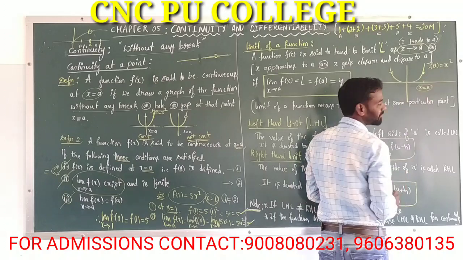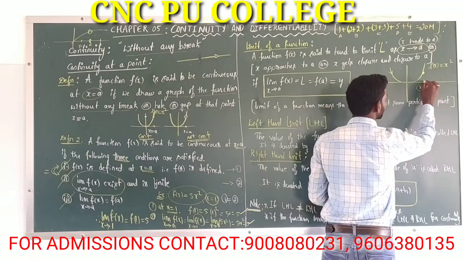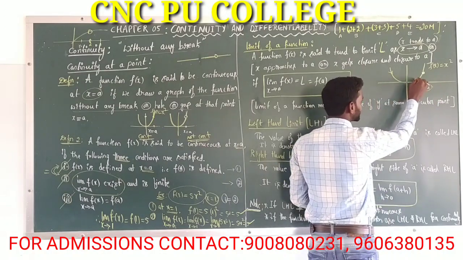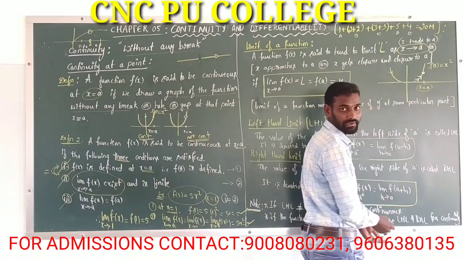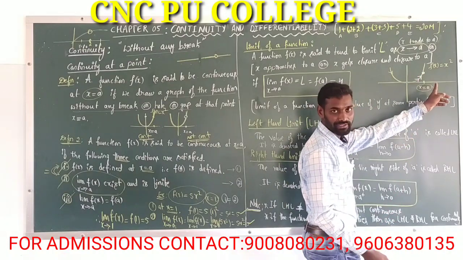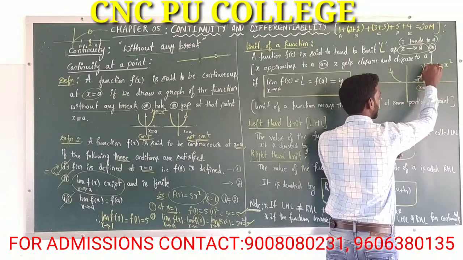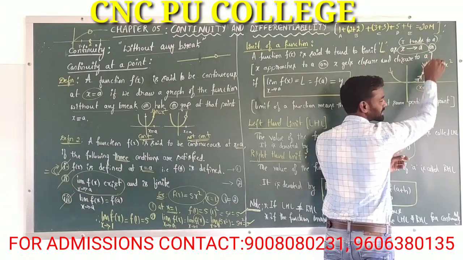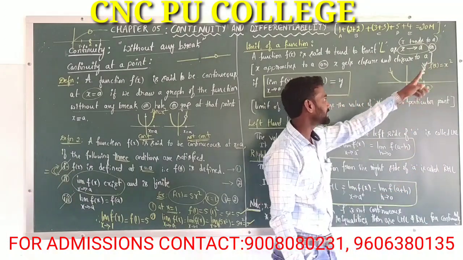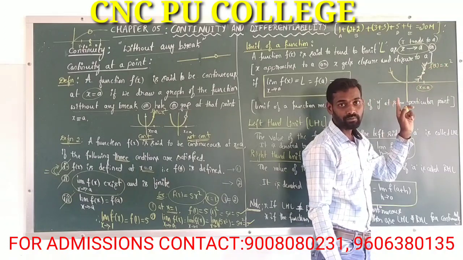Here this is the a value, this is the x value. x gets closer and closer to a from the left side of a, from this side, and from the upper side, that is from the right side of a.